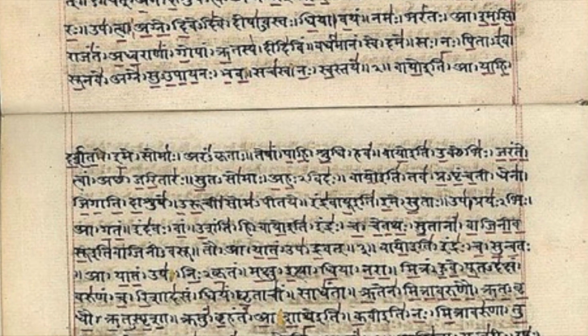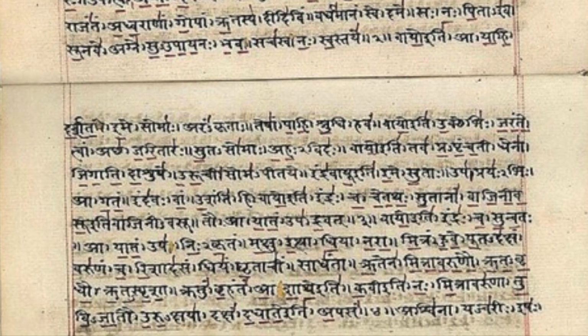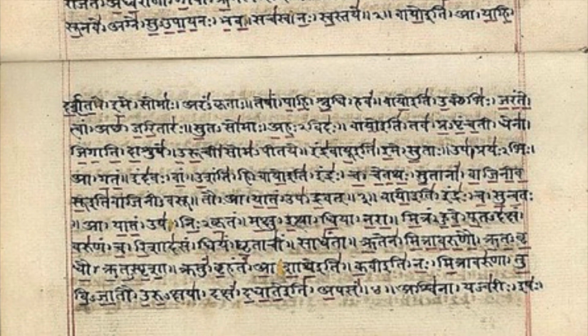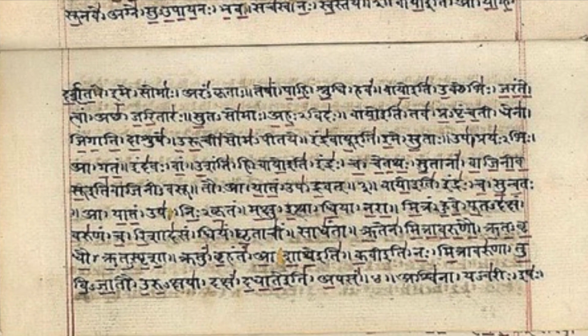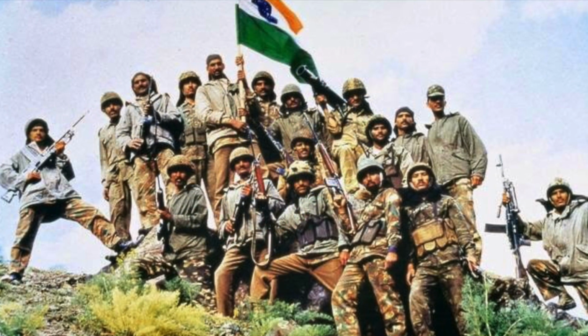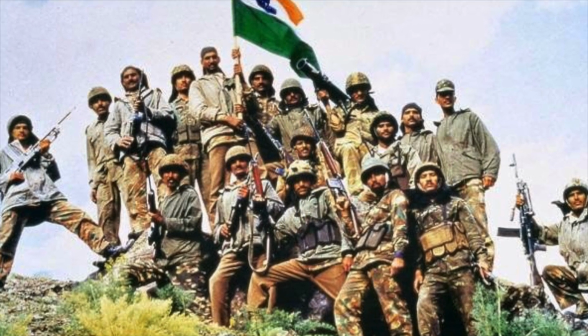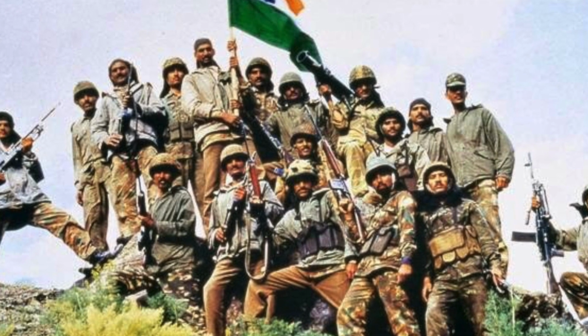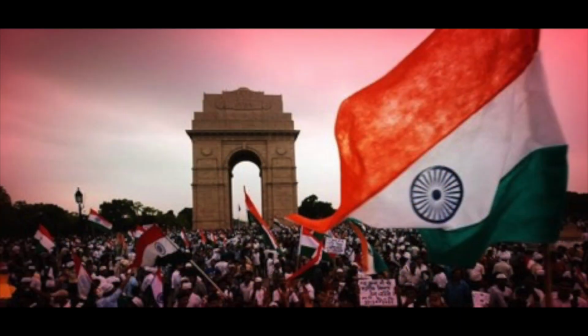Between 1700 and 500 BC, Vedic Sanskrit texts were compiled to form the Rig Veda. Fast forward to the 1800s, when Britain began to take control of India. Between this time and the 1900s, many battles were fought to gain independence, which occurred in 1947.